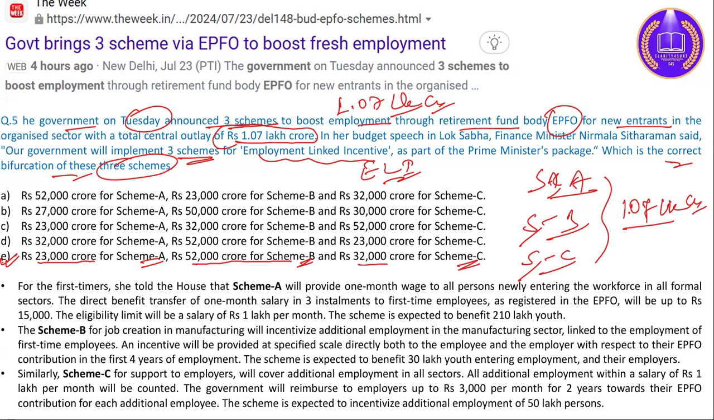If you don't know about the schemes, you can go through here. Scheme A will provide one month's wage to all persons newly entering the workforce in all formal sectors. Scheme B is dedicated to job creation in manufacturing, incentivizing additional employment linked to the employment of first time employees. Scheme C is for the support of employers and will cover additional employment in all sectors.